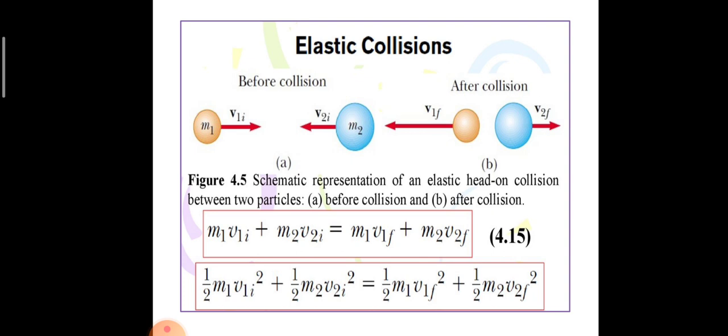Since the collision is elastic, kinetic energy also will be conserved. That is, kinetic energy before collision is equivalent to kinetic energy after collision. Half m1 v1i square plus half m2 v2i square is equivalent to half m1 v1f square plus half m2 v2f square.